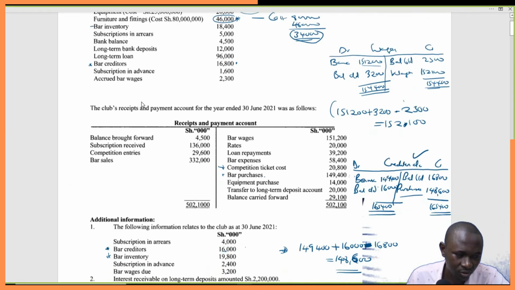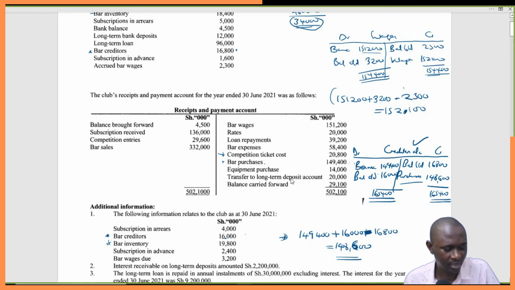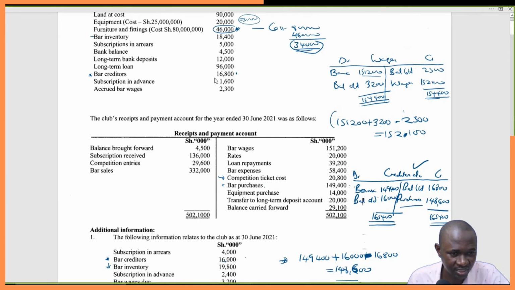The fact that they are long-term means that they are non-current. Long-term bank deposit. That is 12,000. And I think there was something also. The long-term bank deposit, we have 20,000 again that was deposited this year. So we have 12,000 previous year plus 20,000 for this year.